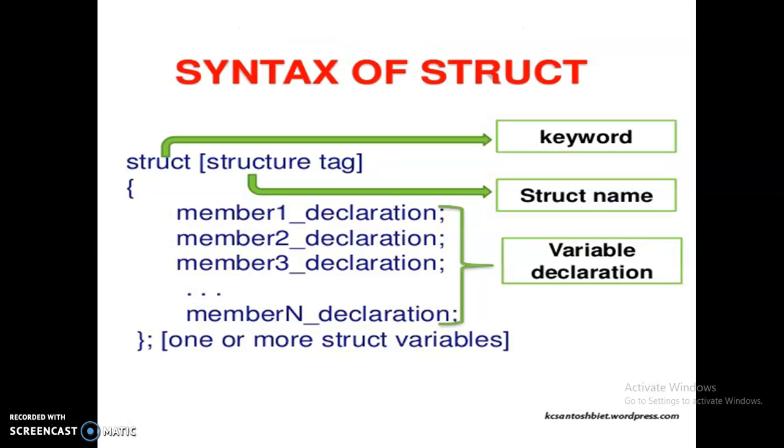So this is the syntax of the structure. Here struct is the keyword. This is the tag name, that is the structure name. And then open the curly brace. Within the curly brace, these are all the members of the structure, not the variables. This is like a variable declaration, but in a structure these are called the members of the structure, not the structure variable. After this curly brace is closed, you have to give the semicolon, that is the end of the statement. After that semicolon, you can declare the structure variables in C.